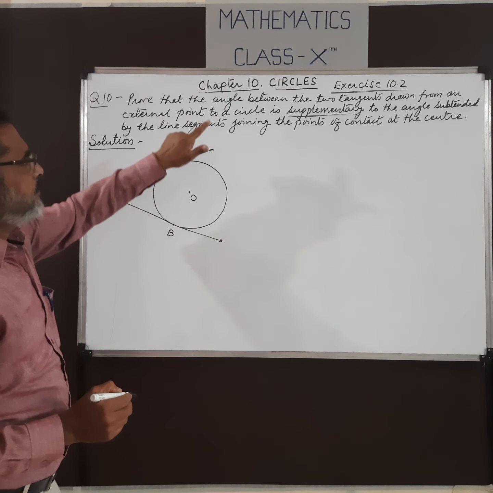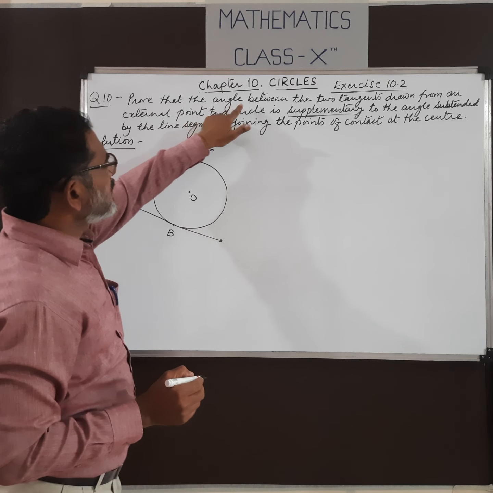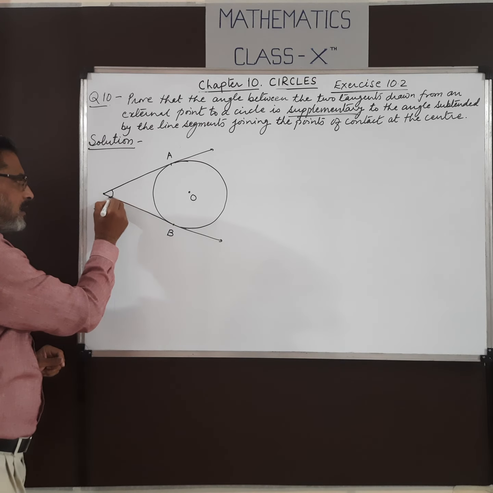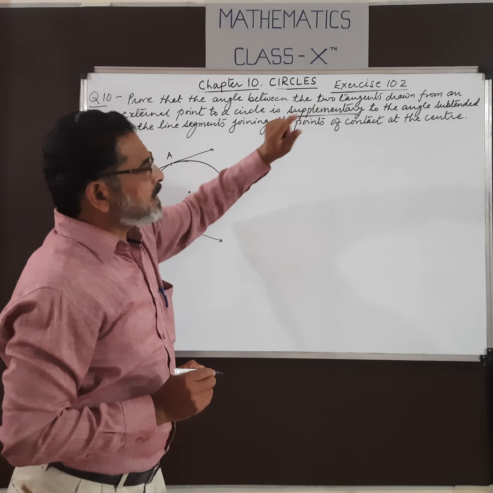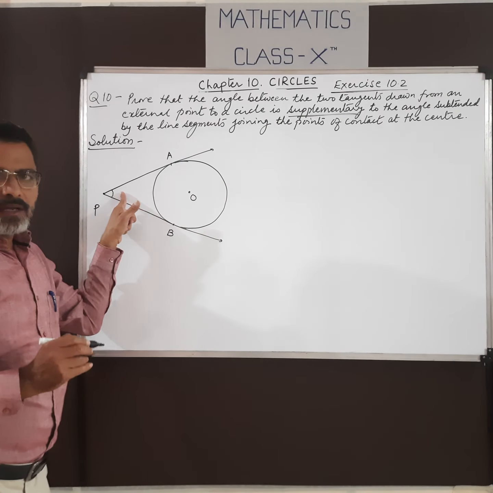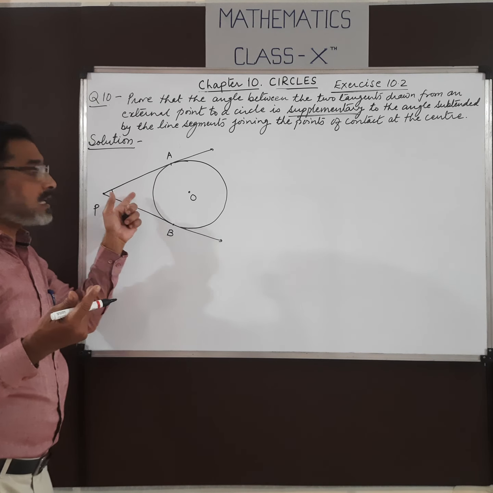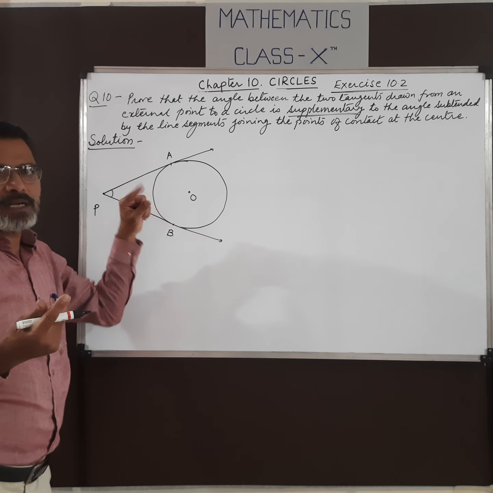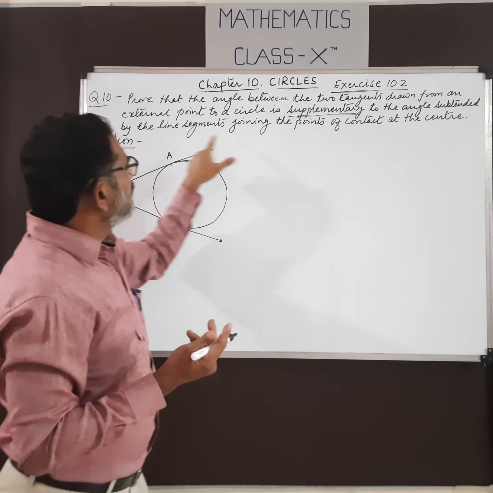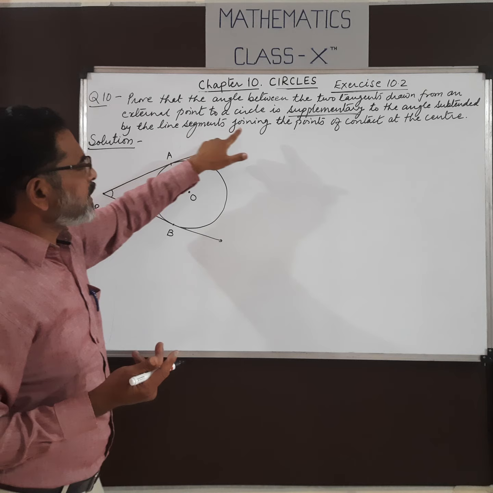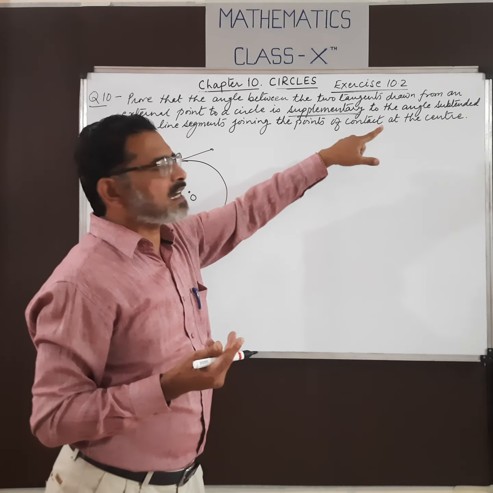What do we have to prove? That the angle between the two tangents, angle P, is supplementary. Supplementary means the sum of two angles must be 180 degrees. So this angle is supplementary to which angle? The angle subtended by the line segments joining the points of contact at the center.